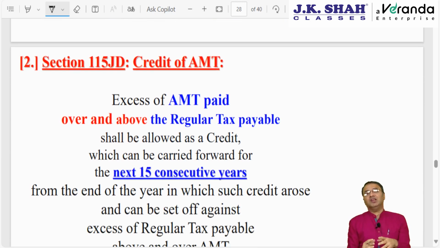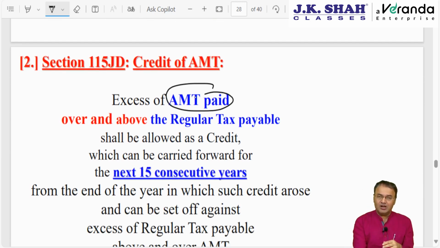Okay, then 115JD. Just like the MAT chapter, here also AMT credit will be allowed to be carried forward for the next 15 years. When will AMT credit arise? Answer: whenever AMT paid is greater than the regular tax payable.